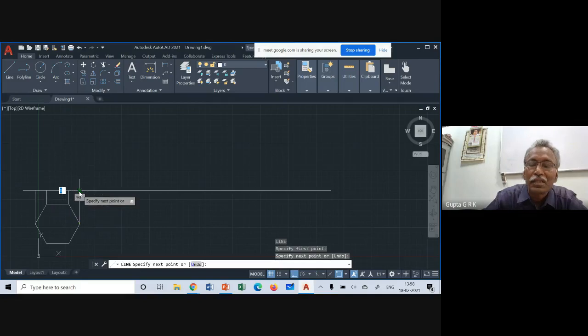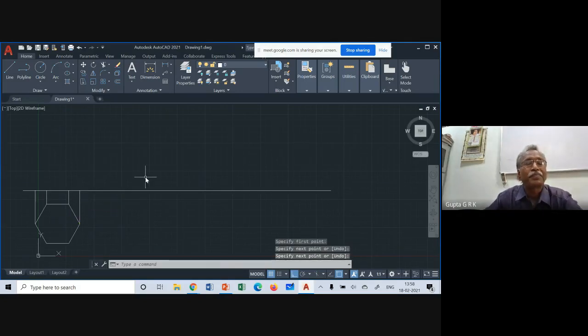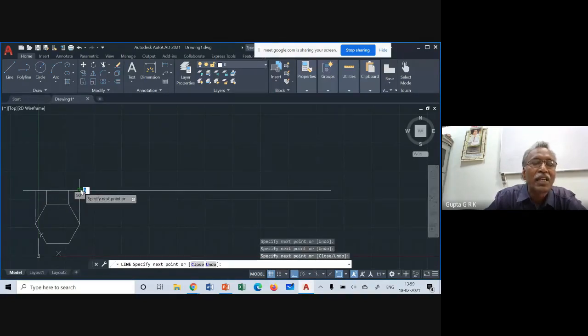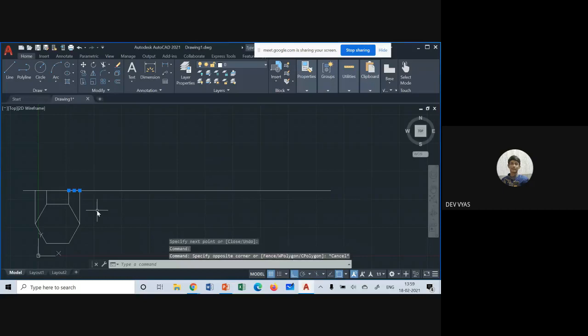Now what I have to do, I have to rotate the surface by 45 degrees. And here if you see, I want to select this line, but it is taking the whole line. I don't want the whole line to be rotated. So what I do is, I will take the line command and draw another line. I click all the 4 points. So these are like 3 small lines. This is one line, this is one line, and this is another line. So you can see that it is a separate line. Sir, what if we explode that, instead of taking another line? You can explode it. Okay, sir.